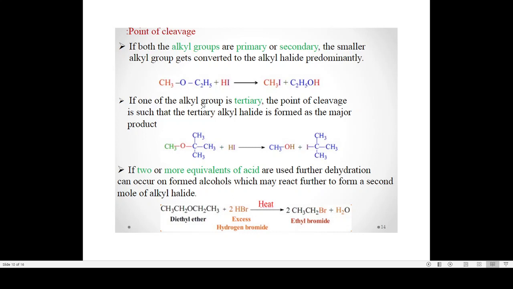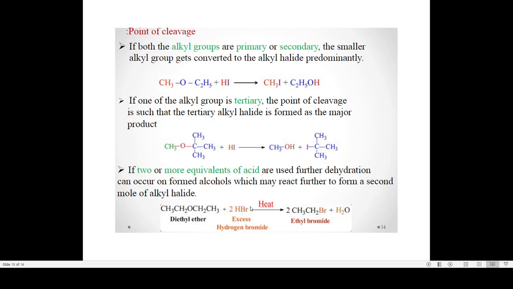If one of the alkyl groups is tertiary, the point of cleavage is such that we always get the tertiary alkyl halide as the major product. So when tertiary butyl methyl ether is reacted with HI, we get methyl alcohol and tertiary butyl iodide as the major product.